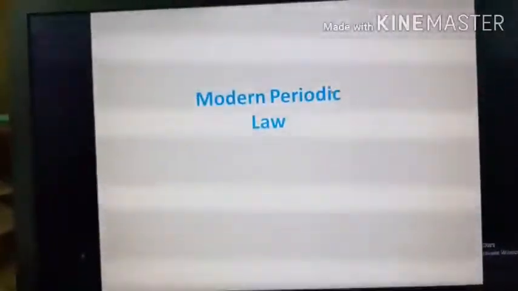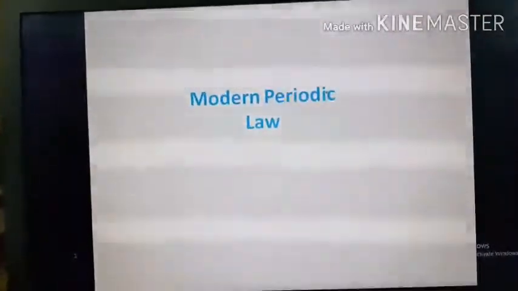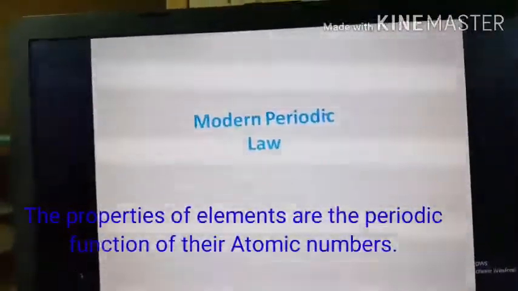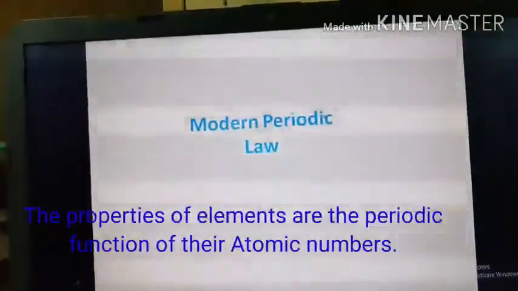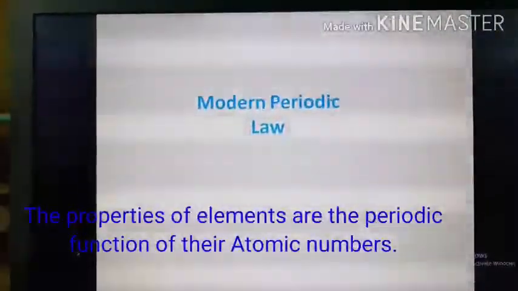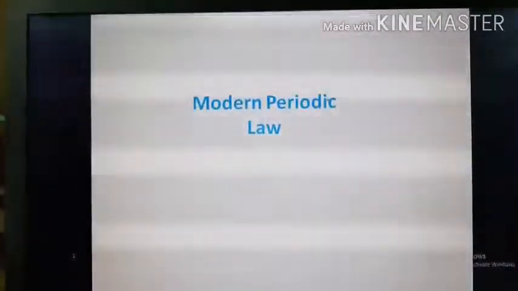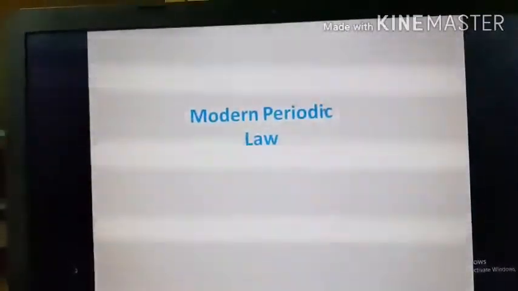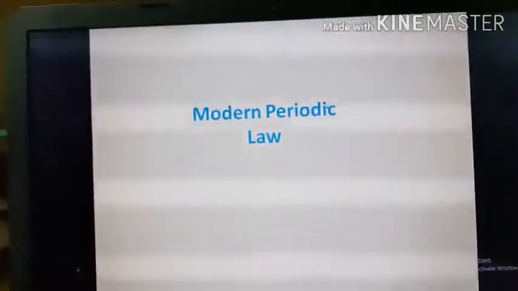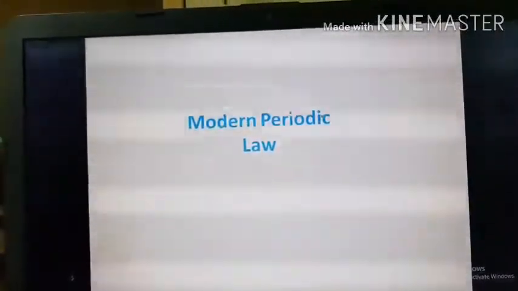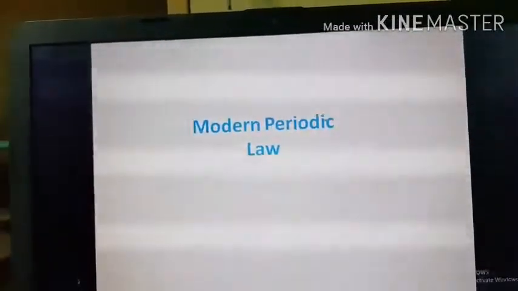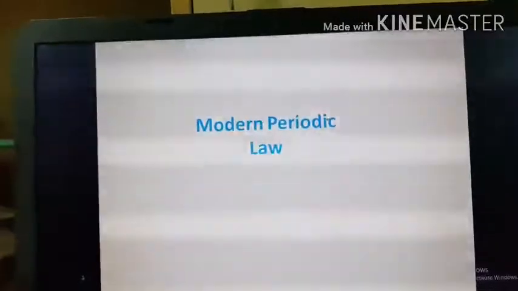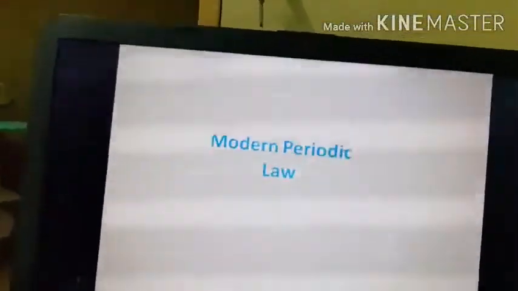Now the next topic we will be discussing is the modern periodic law. The modern periodic law is based on the atomic numbers of elements. According to the modern periodic law, the properties of elements are a periodic function of their atomic numbers. That means if elements are arranged in tabular form in order of increasing atomic numbers, then elements with similar chemical properties will fall in the same group after a regular interval.